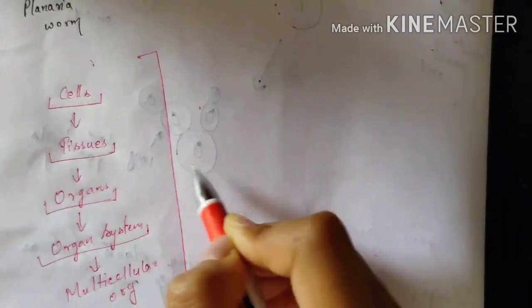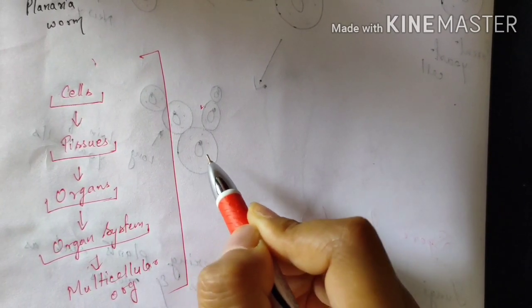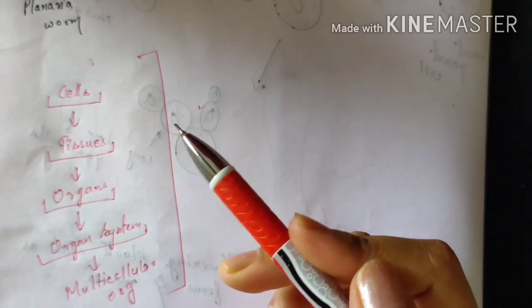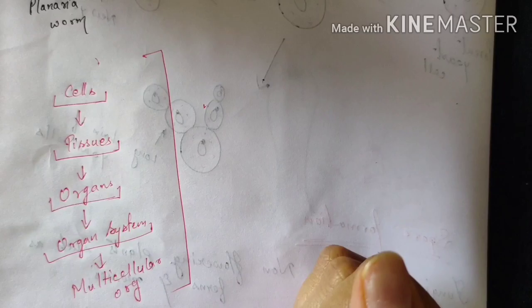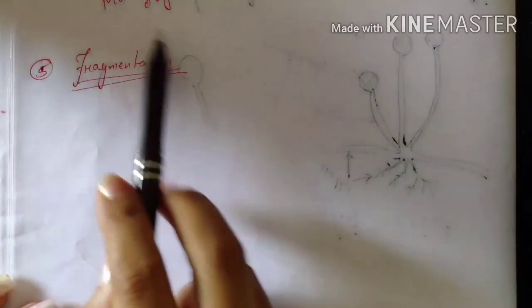So this is a very long process. So regeneration cannot take place in case of complex multicellular organisms. It can only take place in case of simple multicellular organisms like Hydra and Planaria. Now the next asexual reproduction process is fragmentation.